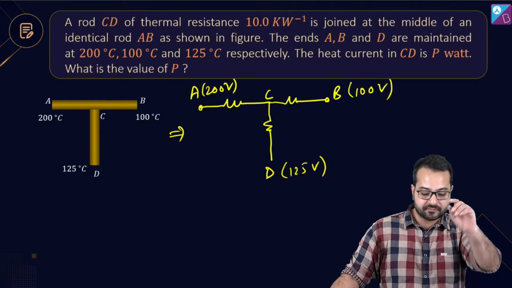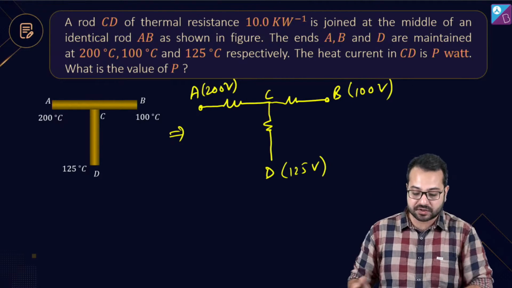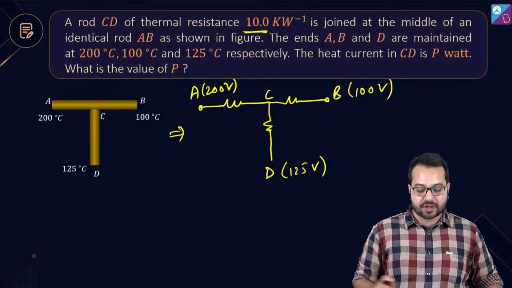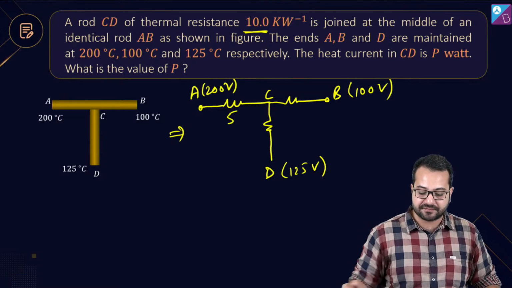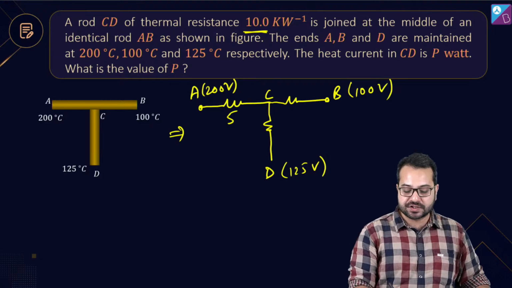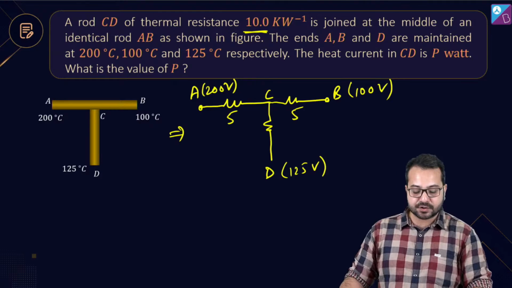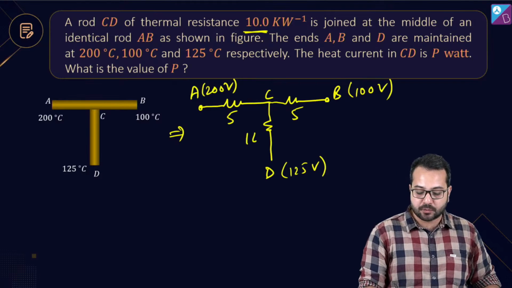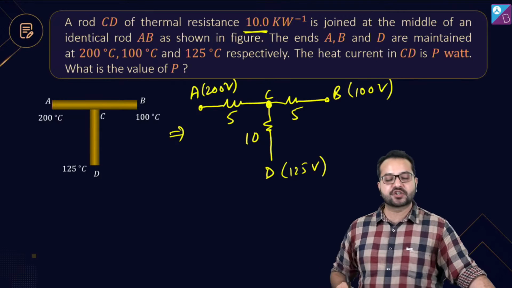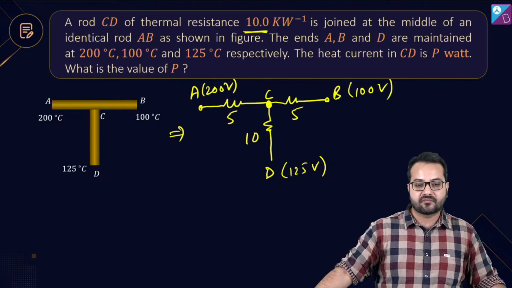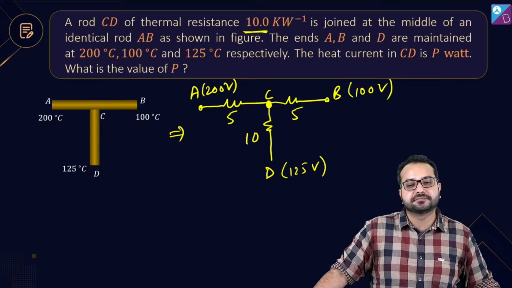करेक्ट? ओके, अब व्हाट अबाउट रेजिस्टेंस? The resistance from A to B is how much? It is 10. So the resistance through A to C, how much will that be? It will be 5. And the resistance through C to D, how much would that be? That will also be 5. And the resistance through C to D will be how much? It will be 10. Now can you find out what is the potential of C? Can you find out what is the potential of C? Can you do that? Think about it.